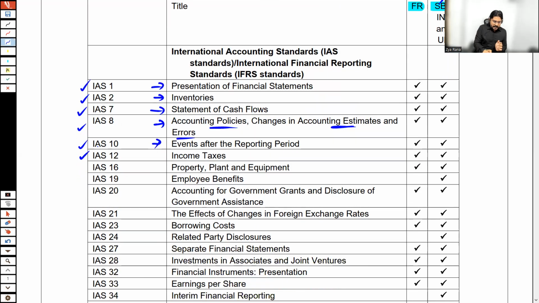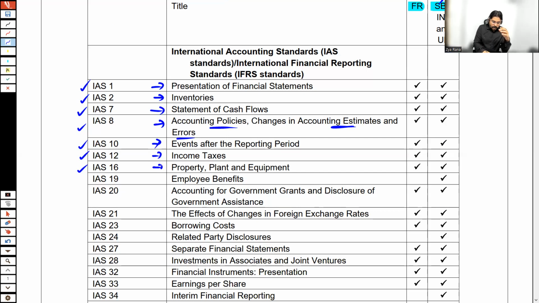IAS 12 is there to deal with taxes, because a company's business objective is to earn profits and to maximize profits. And obviously, whenever there are profits, taxation is also there. So to deal with the taxation, IAS 12 guides how income taxes are calculated.